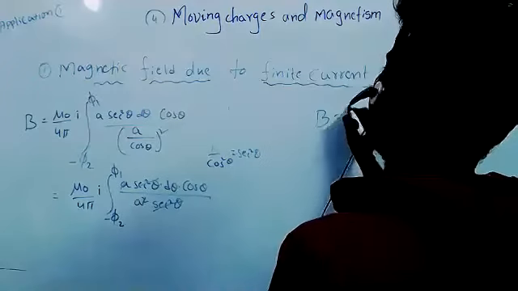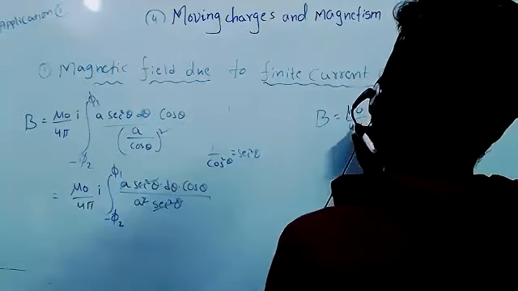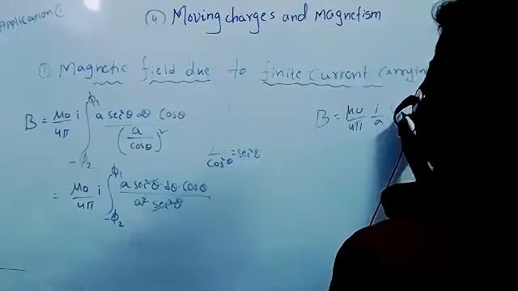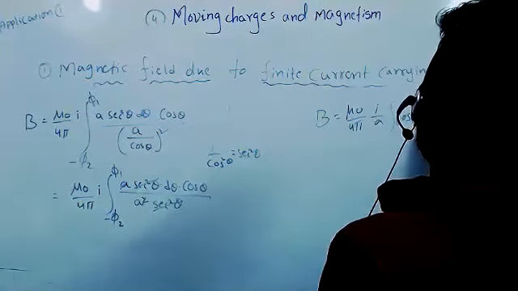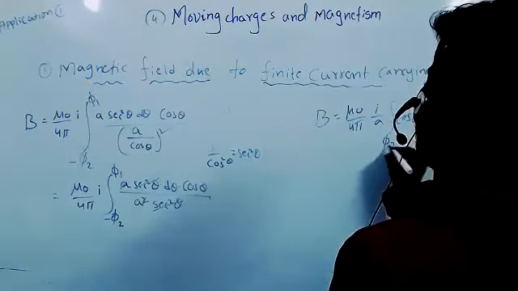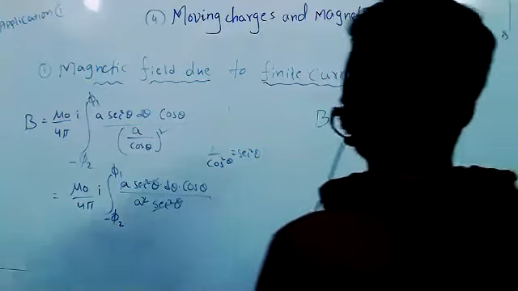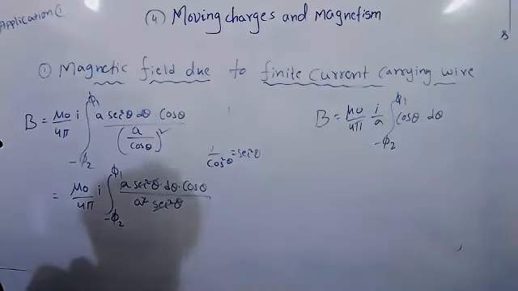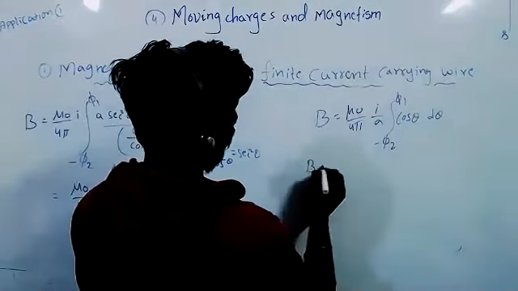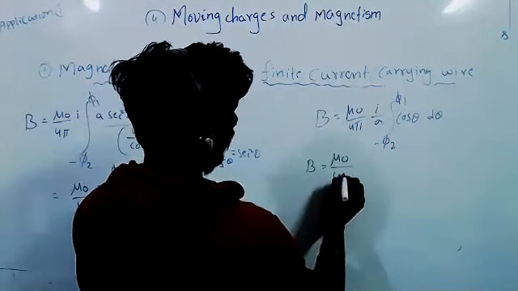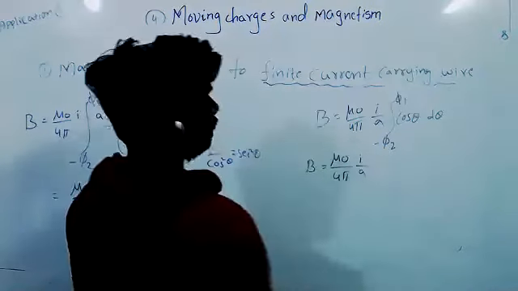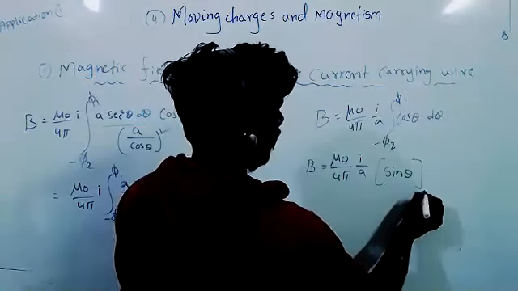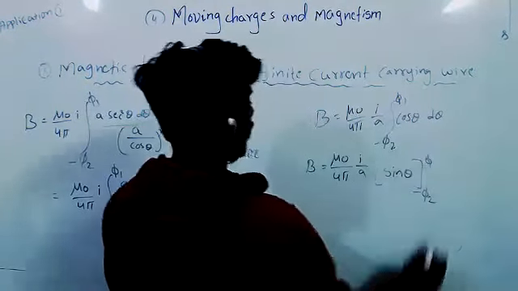Remaining, B equal to mu naught by 4 pi I by A. A is constant, take it out. Integration of cos theta d theta from minus pi 2 to plus pi 1. Integration of cos theta d theta is sin theta, right? B equal to mu naught by 4 pi I by A sin theta, limits minus pi 2 to plus pi 1.